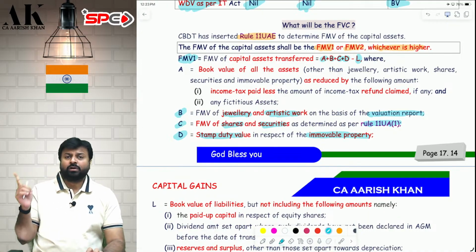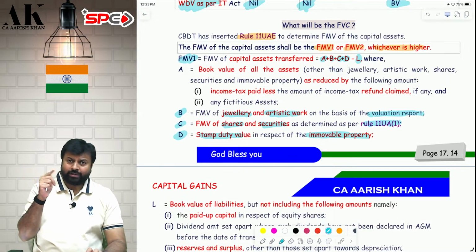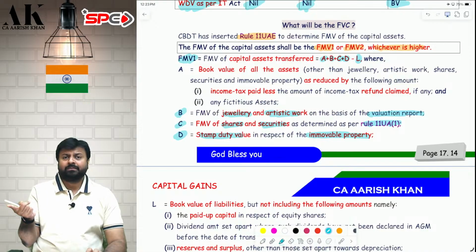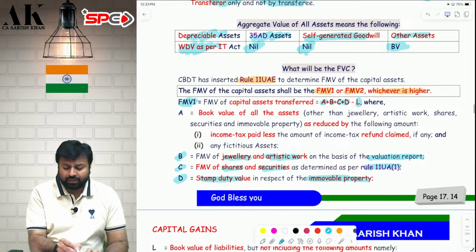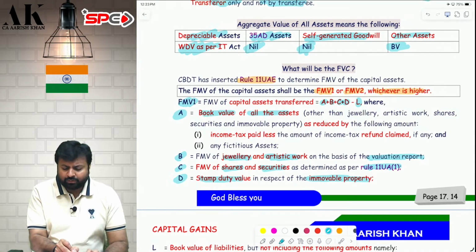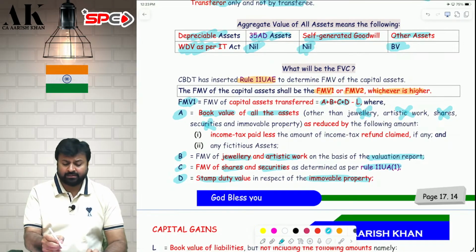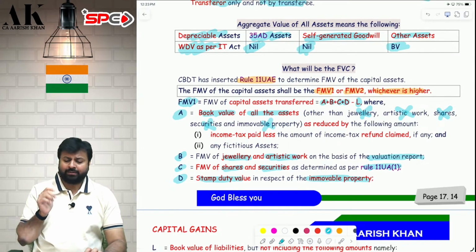So B covers jewelry and artistic work, you take FMV. C covers shares and securities, you take FMV as per Rule 11UA. And D covers immovable property, you take stamp duty value. Apart from that, all other assets will come in A. For all other assets, take book value. Other than jewelry and artistic work, already came in B. Other than shares and securities, already came in C. Other than immovable property, already came in D.